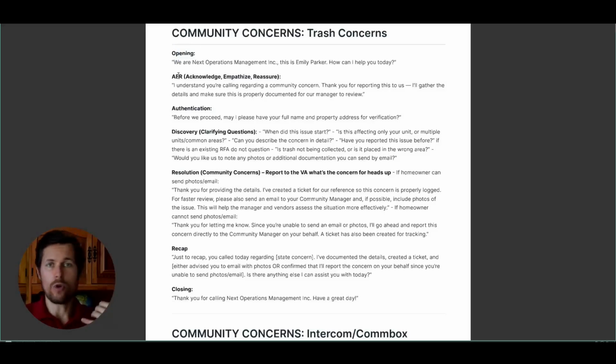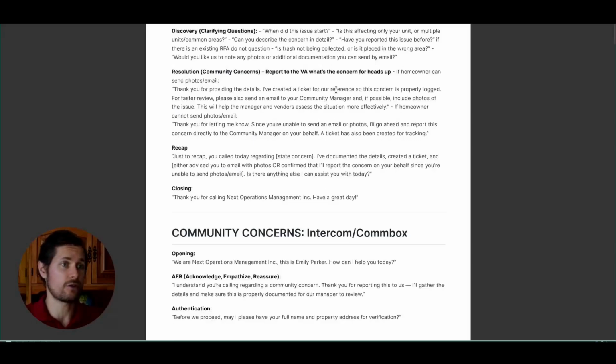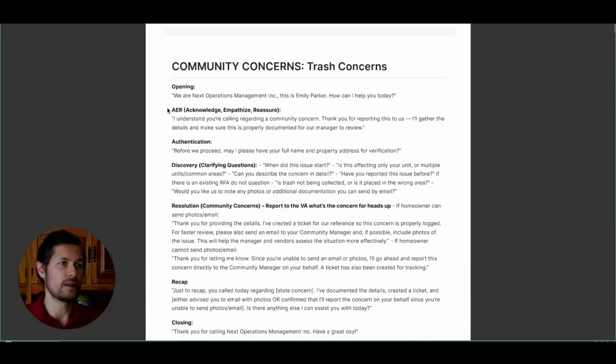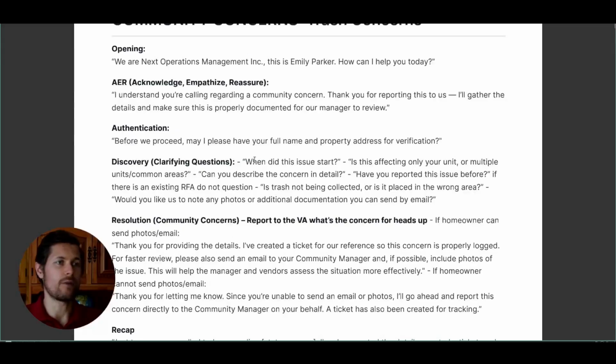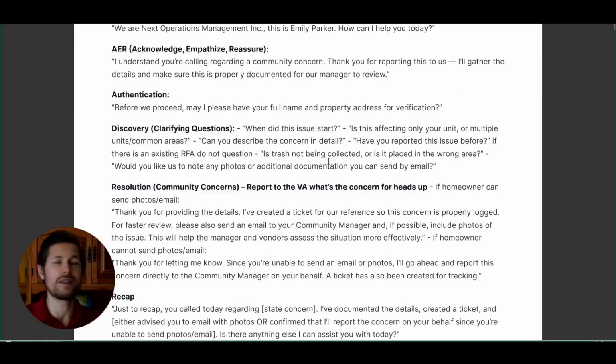then the homeowner will say something back like, I have a problem with this and that, or I want to know something about, what are the rules concerning the trash, or what are the rules concerning intercom, or whatever. Then the AI agent will acknowledge it. Then it will authenticate the caller by looking into the database. Then it will ask clarifying questions like, when did this issue start? Can you describe it in more detail, and so on.